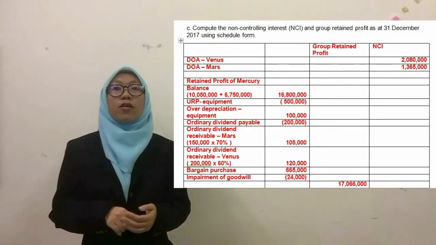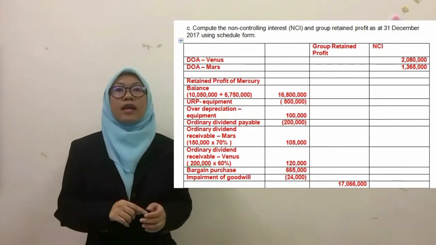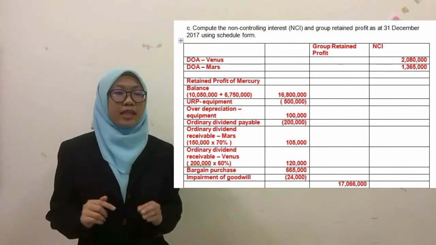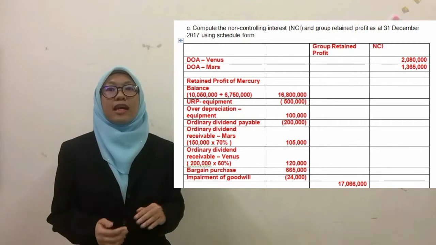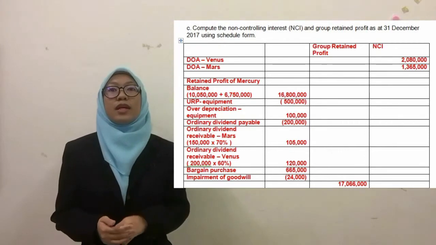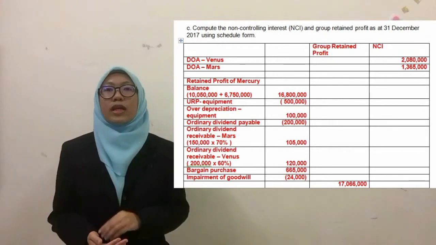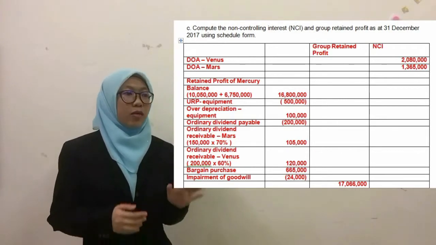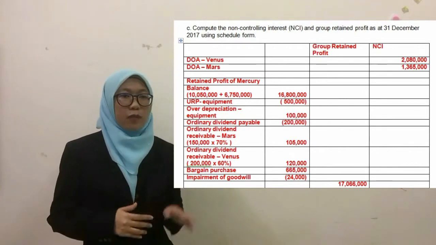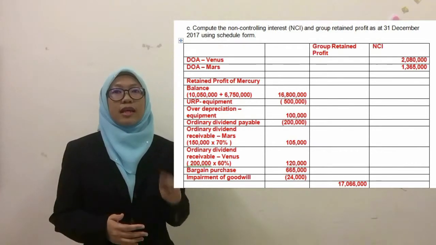And also Venus, since Venus is a subsidiary of Mercury, we should include the amount of ordinary dividend receivable, which amounts to 120,000. And also, since we get a bargain purchase and we have impairment of goodwill, we should add them in the retained profit of Mercury.